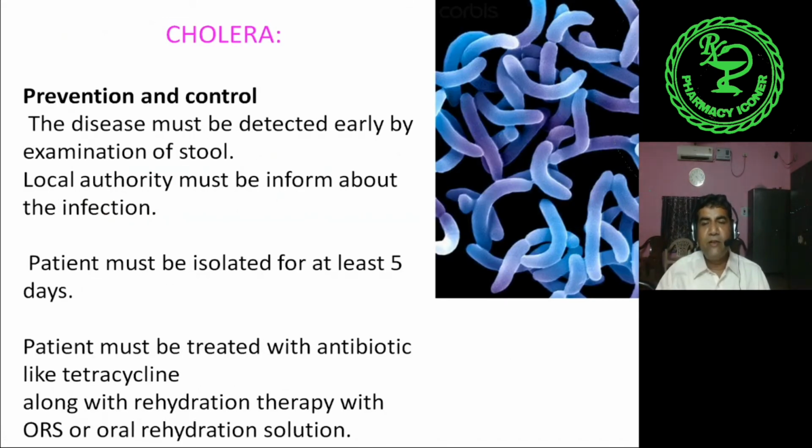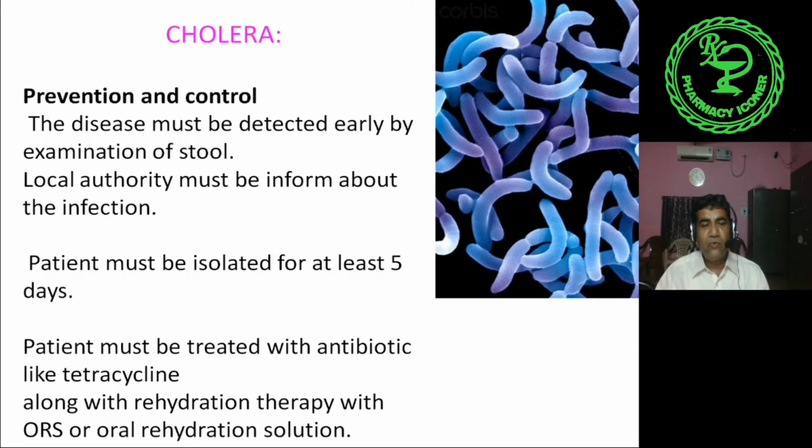Cholera prevention and control. This disease must be detected early by examination of stool. The microorganism is present in the stool, that must be detected. And the stool also has a characteristic, that is the stool becomes greenish, like green chutney.